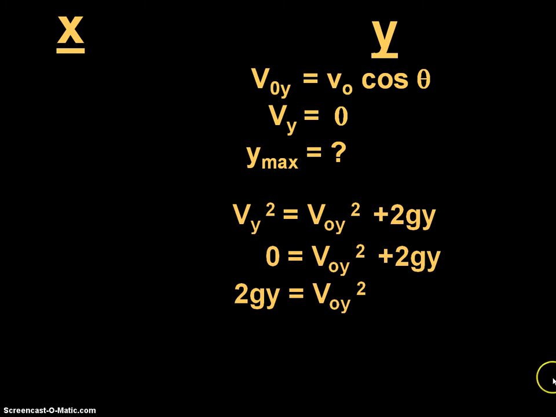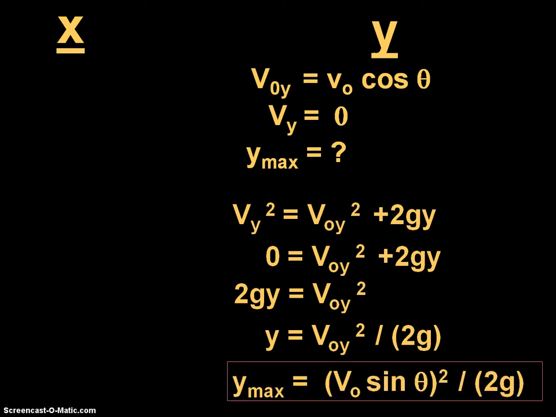So I'm just going to drop it right now. I divide both sides by 2G, so I get Y is equal to V0Y squared divided by 2G. This is the maximum height. This is the equation that will tell me what it is.